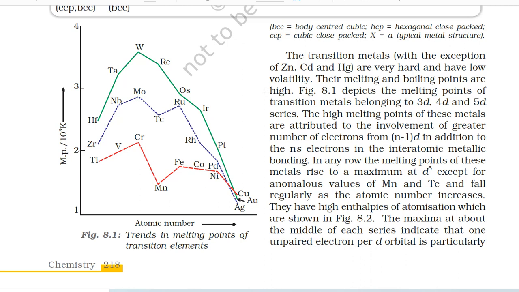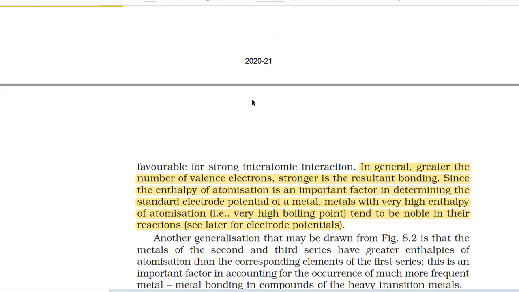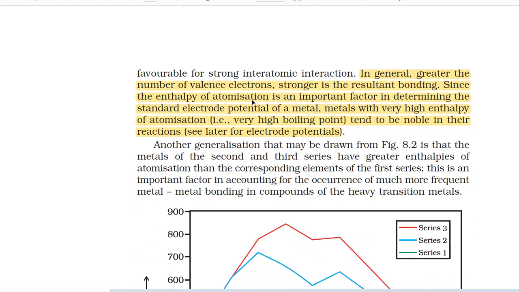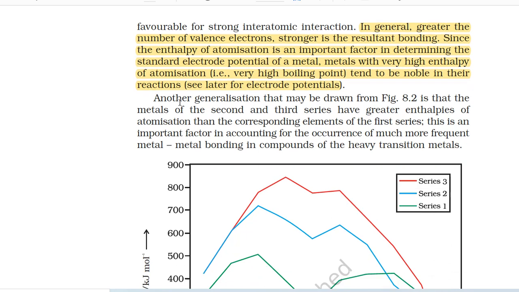They have high enthalpies of atomization which are shown in figure 8.2. The maxima at about the middle of each series indicate that one unpaired electron per d orbital is particularly favorable for strong interatomic interactions. In general, greater the number of valence electrons, stronger is the resultant bonding.